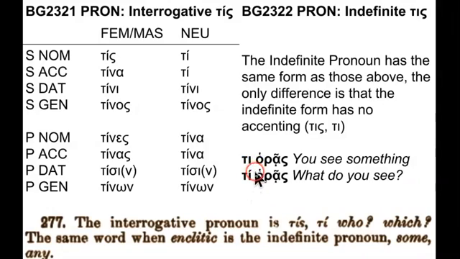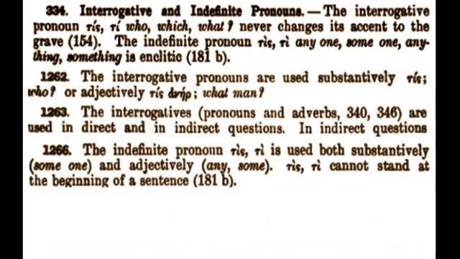Notice the only difference is the indefinite has no accent, while the interrogative has the accent. So that's the real key. If there's an accent, it's going to be the interrogative. What or who? So the interrogative never changes its accent to the grave. It's always the acute. The indefinite pronoun loses its accent.